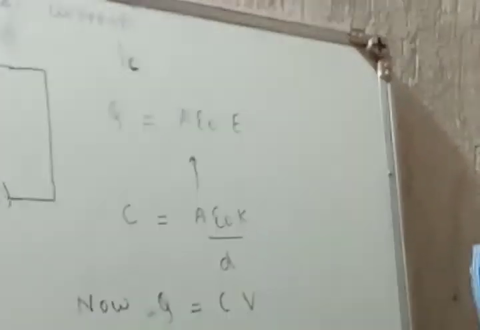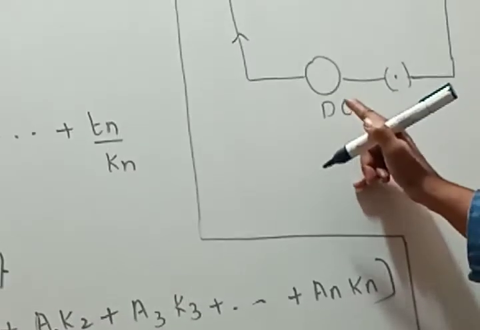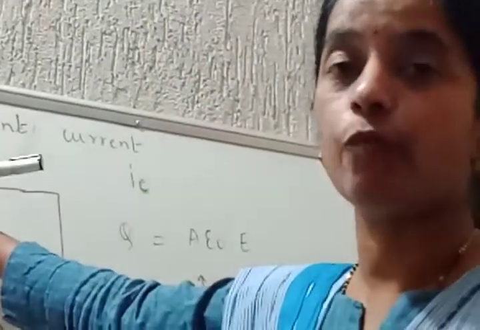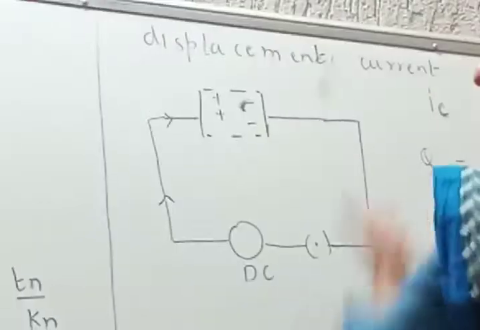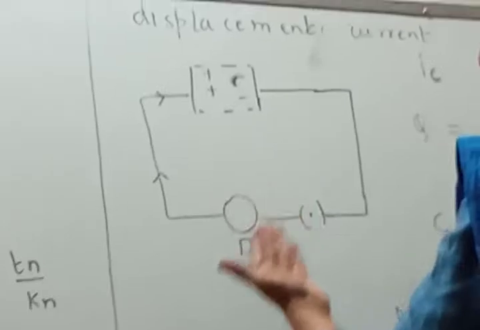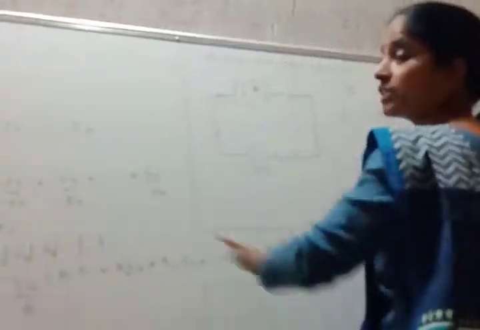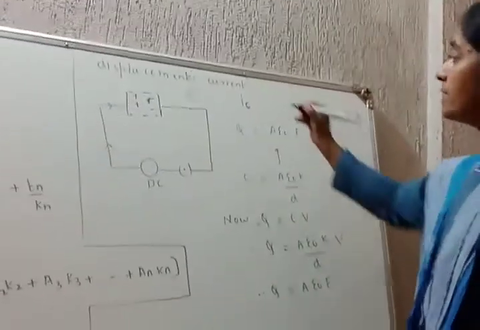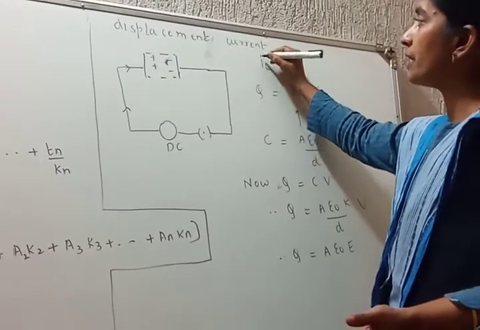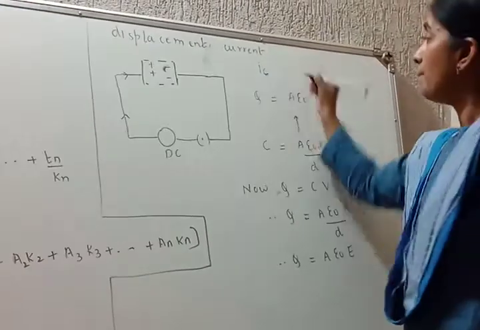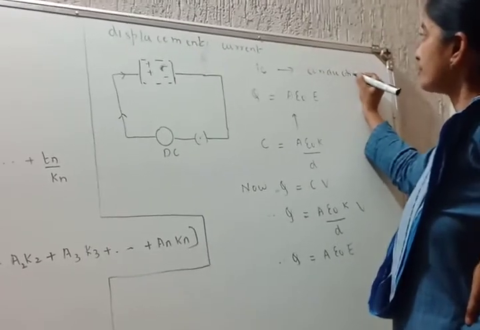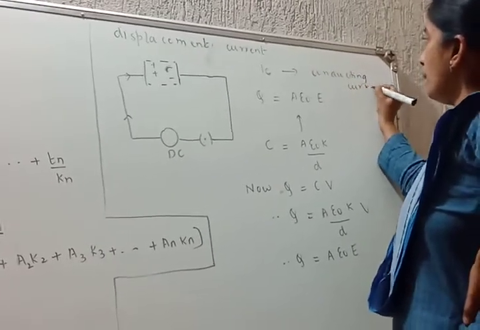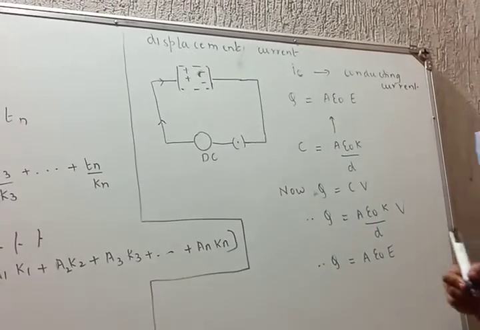What is conducting current? The current supplied by this DC source, but not flowing through the parallel plates, as the plates consist of a dielectric where the charges are bonded, the charges are not free. I repeat, the free electrons supplied by the DC source continuously circulate, and the current reaches a maximum value. That maximum value of current is called the conducting current.